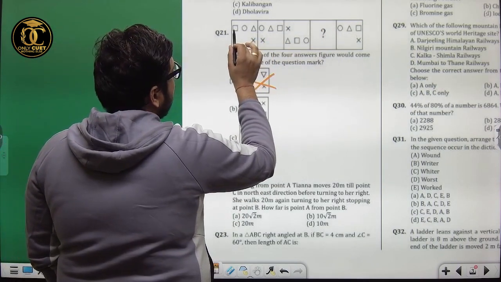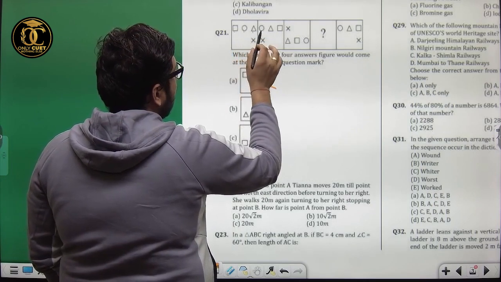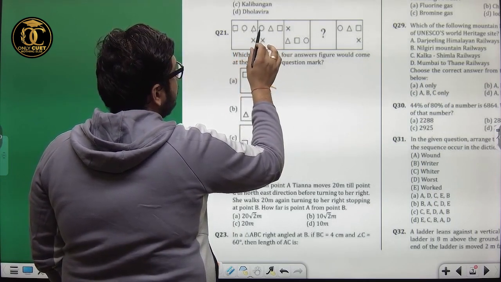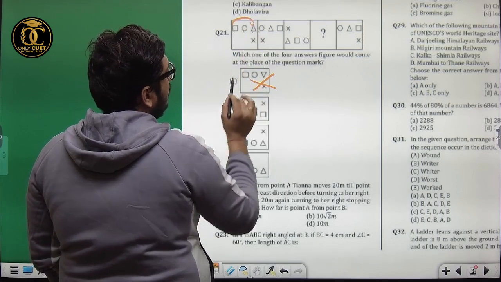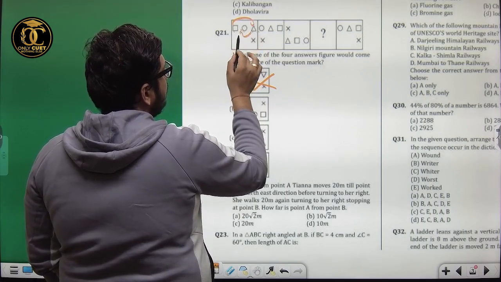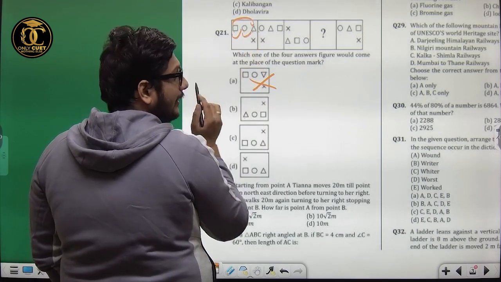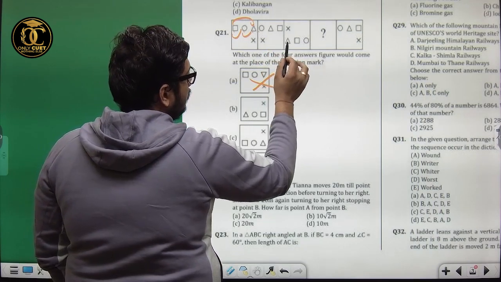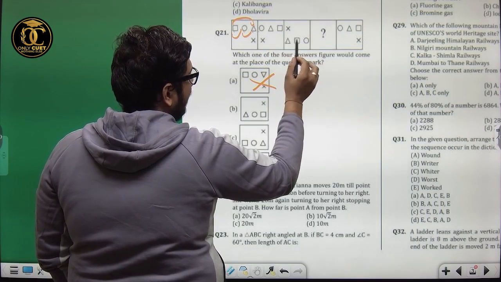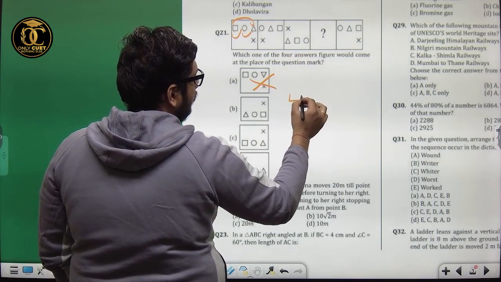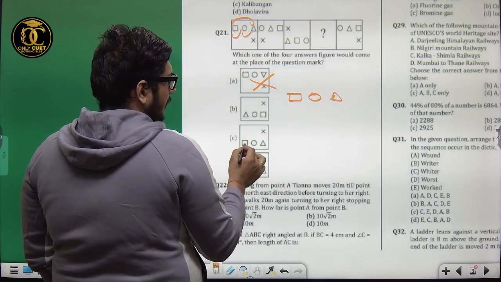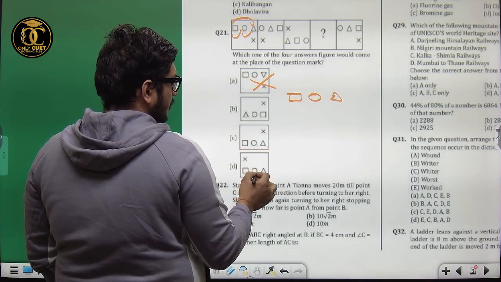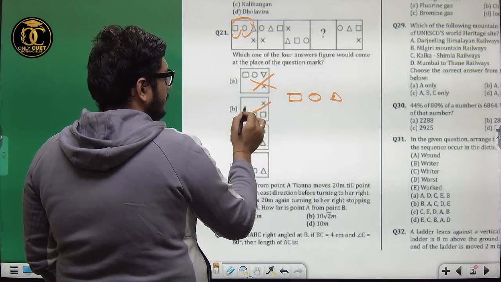Now this square, circle, triangle turns out to be square, triangle, circle. That is, this image goes to this place, this one goes here, and then this one goes there. Correct? So using this logic, the triangle will turn out to be the extreme right, then square, circle, triangle. B is eliminated.